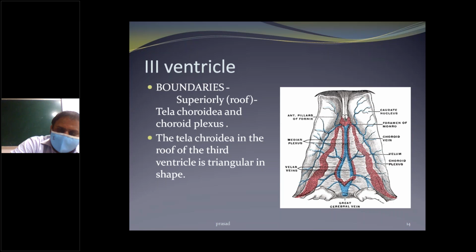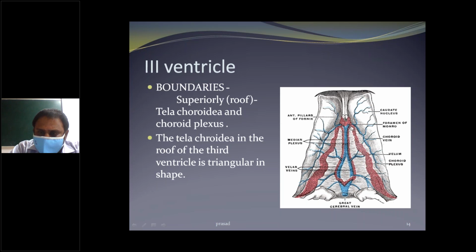And the roof. The roof is separate from the others, so let's consider the roof. Superiorly, the tela choroidea and choroid plexus. The tela choroidea is the roof of the third ventricle. It is triangular in shape. The choroid plexus is also there.